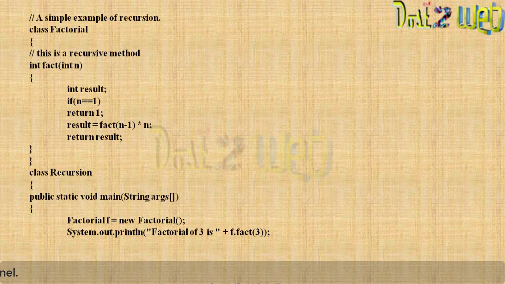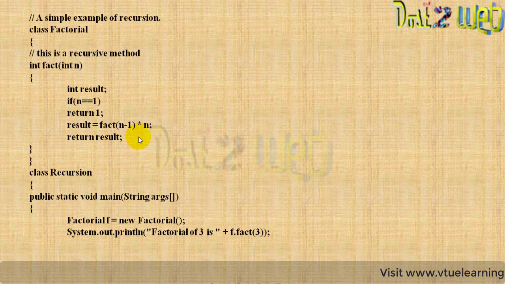Then you have to call the method. I am going to call the method directly in the print statement only. So f dot fact of 3. Because the method takes a parameter, we have to pass the argument, so we have passed 3.